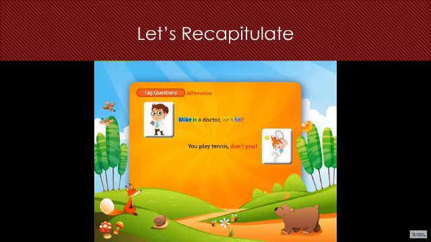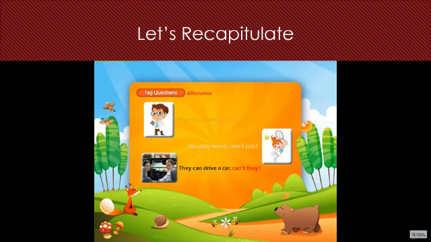Second, when the sentence has a regular verb like play, you form the tag question by putting don't or doesn't plus the subject. You play tennis, don't you? Third, when you have a positive sentence with a helping verb, you put can't plus subject. They can drive a car, can't they?